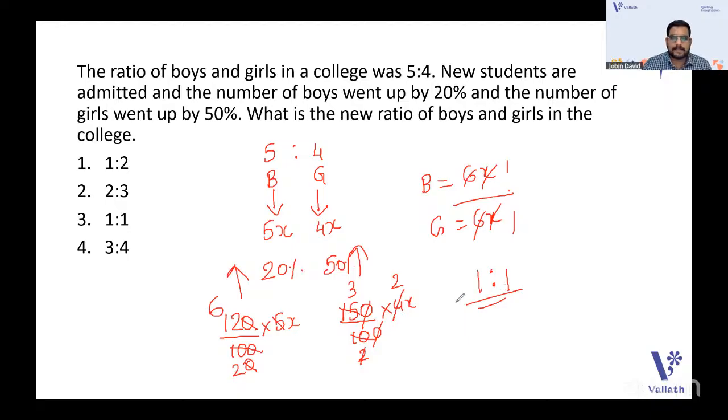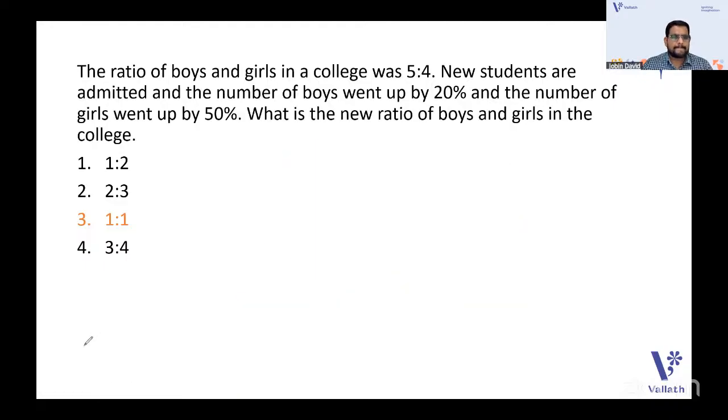Yes, correct. I'm getting the correct answers from the YouTube chats. Super. That is the answer, 1:1. 120% increase means 120 by 100 into 5x, 150 by 100 into 4x. You can just find out the value and then divide. You need a new ratio. That's it. So going with the next question, guys.